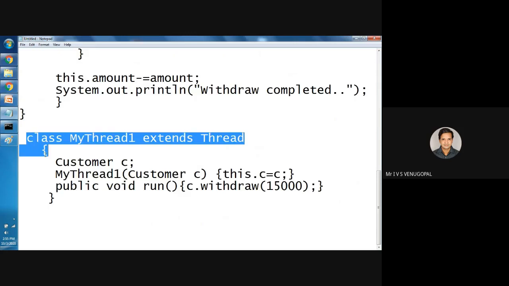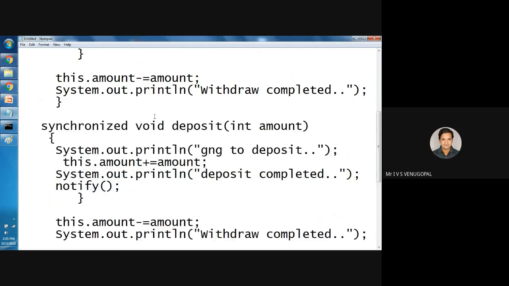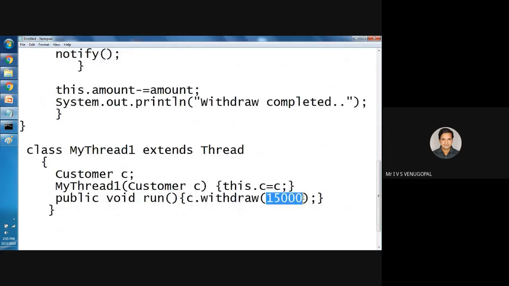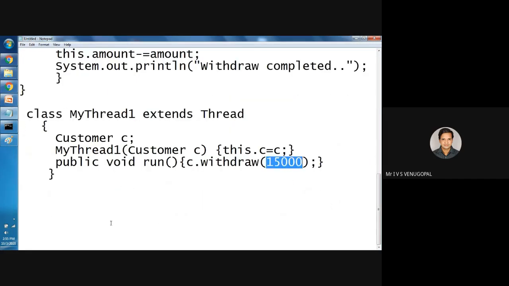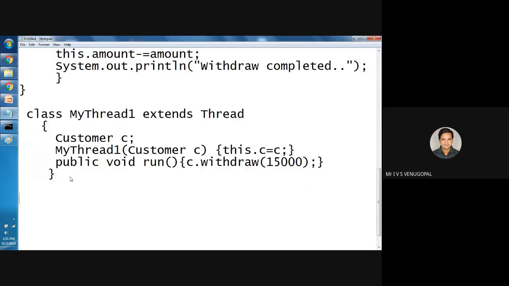Now I will create another thread. So one thread is trying to withdraw. Until withdraw is finished, other threads need to wait for deposit or withdraw. In case of a joint account, another account holder needs to wait until withdrawal is finished. Since sufficient balance is not there, it will wait. Actually the balance is 10,000 and the thread is trying to withdraw 15,000, so it will wait.